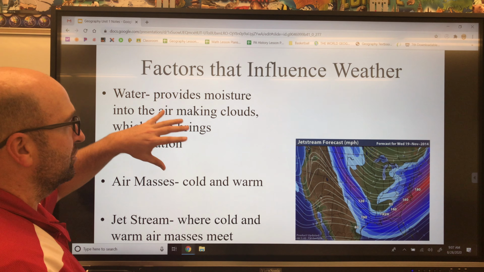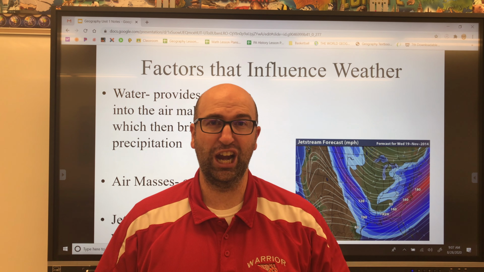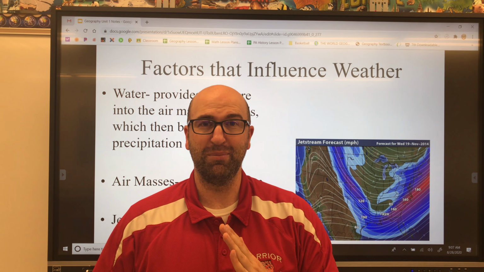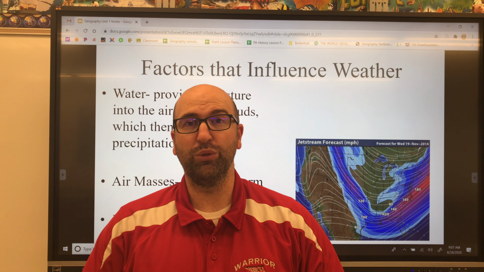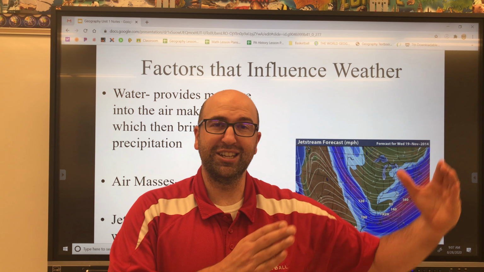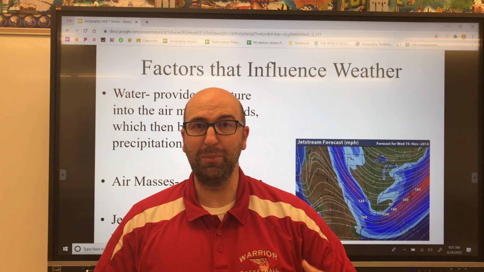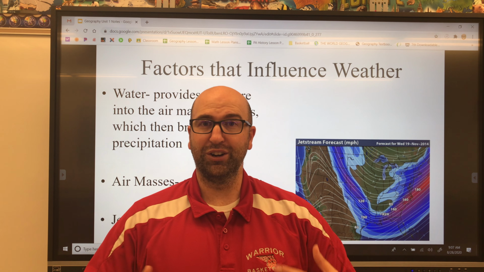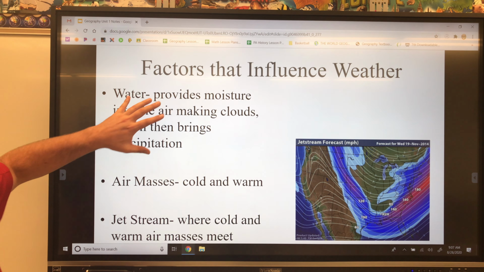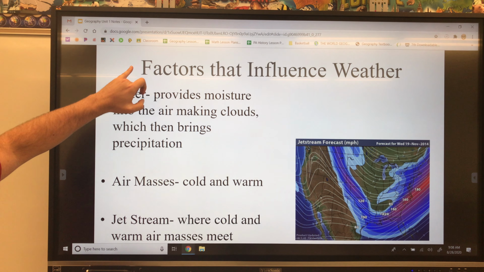Water also provides moisture into the air. If you live just east of Lake Erie during the wintertime, you're going to get a lot more snow than we do in central Pennsylvania, because the weather systems are able to pull moisture from Lake Erie that in the wintertime is going to create higher snowfalls. So proximity to water is one factor that influences weather.